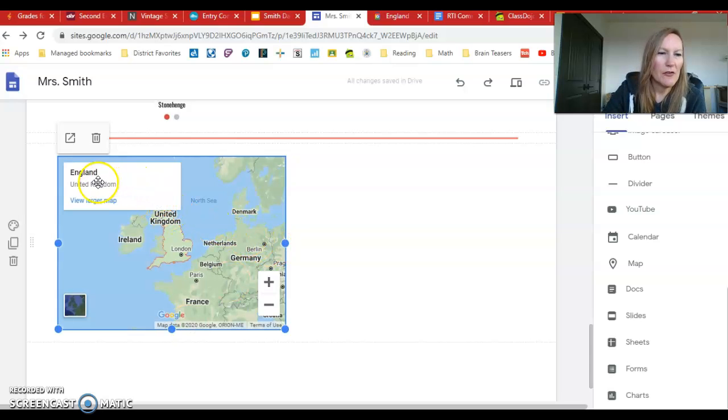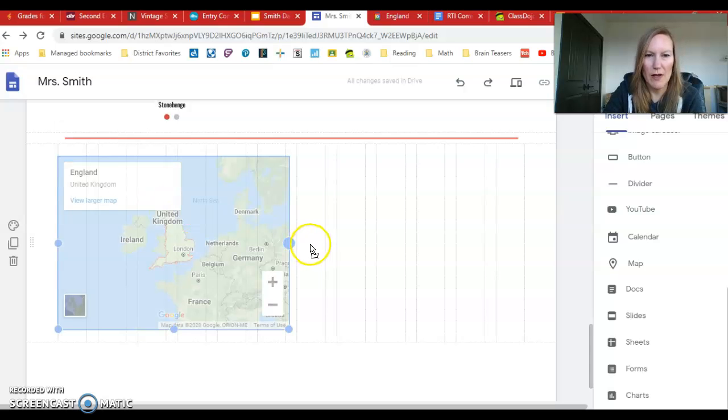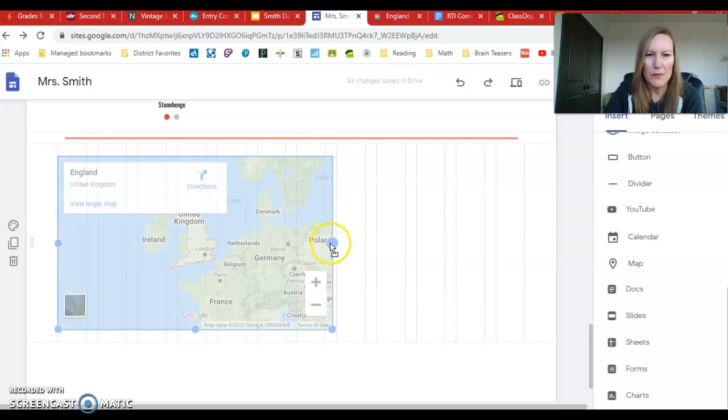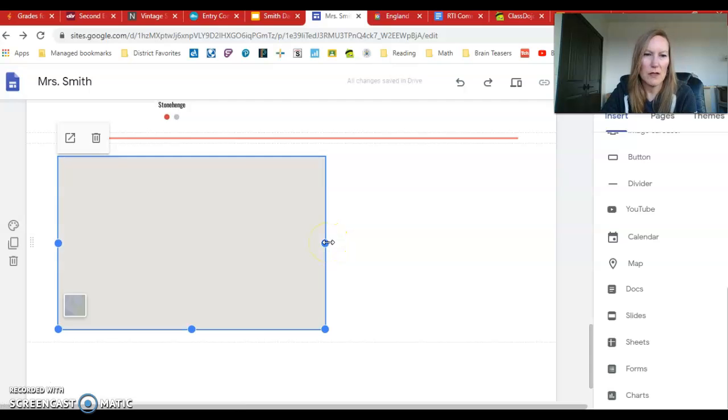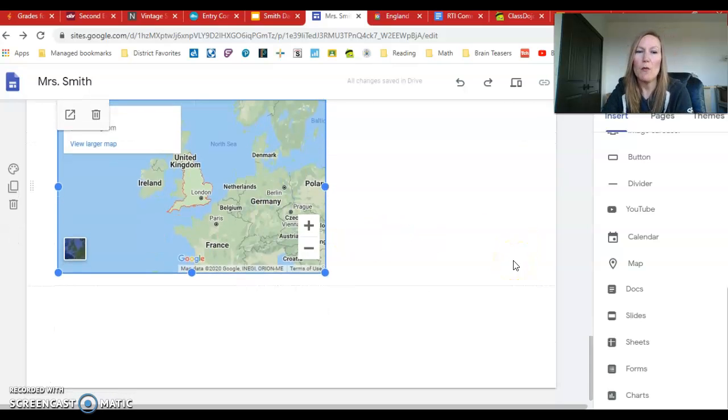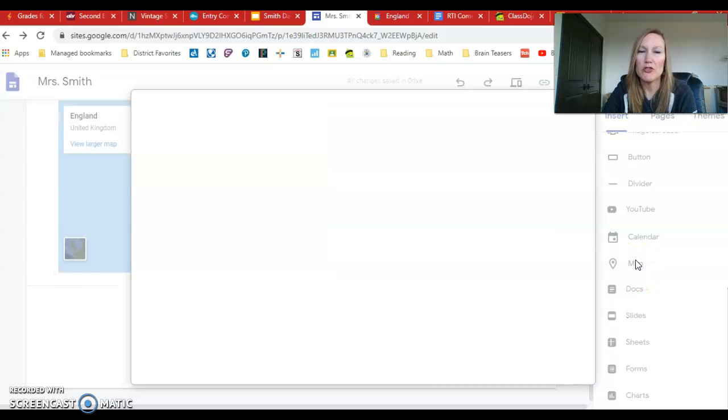Now, this little box kind of covers it up. So what I'm going to do is drag it over a little bit more to maybe about there. Let's see if that works. You can mostly see it. I think that's okay for now. But you know, I think I want another map that shows it even more zoomed in.